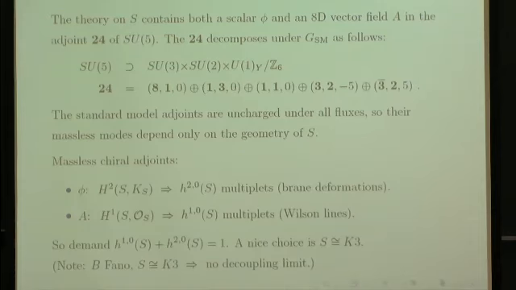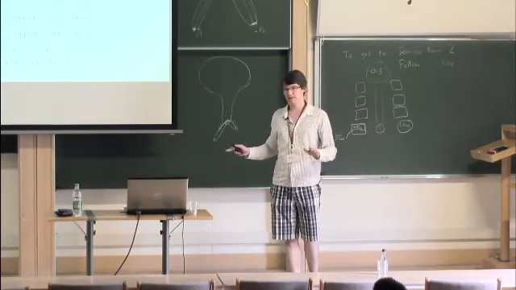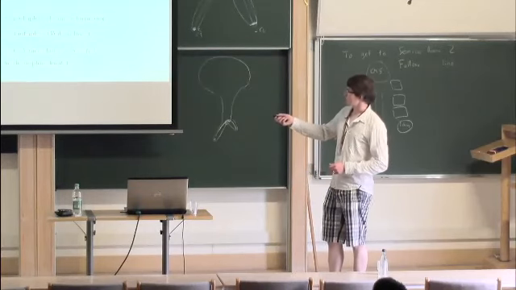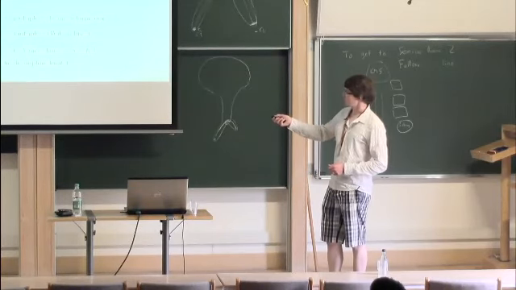And let's ask about where these adjoints can come from. So our theory on S contains a scalar field phi and an 8D gauge field A, which are in the adjoint representation of SU(5). We can look at how this breaks down under the standard model group, and you see these first 3 pieces just form the adjoint of the standard model group itself. And in particular, of course, they're all uncharged under hypercharge. They all have 0 hypercharge. And what this means is the number of zero modes for those fields is completely independent of the hypercharge flux. It depends only on the geometry of S. So in particular, we get chiral multiplets in the adjoint representation.